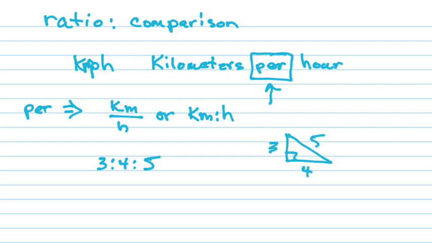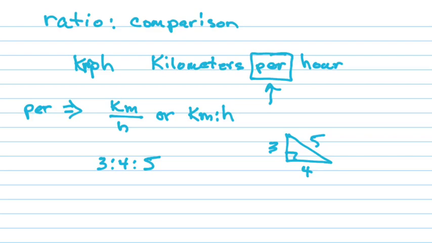Or some ratio of those numbers. So it could be 9, 12, and 15. Multiply them all by 3. But they always maintain the same ratio. Okay, that's not important. Who cares? But anyway, notice I have 3 numbers. But it's still a ratio. How do I know it's a ratio? The colons. There you go. They're separated by the colons.